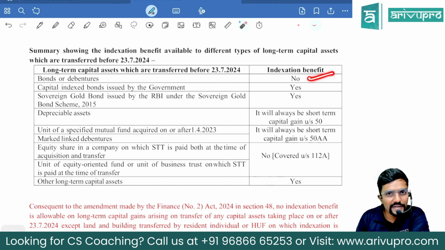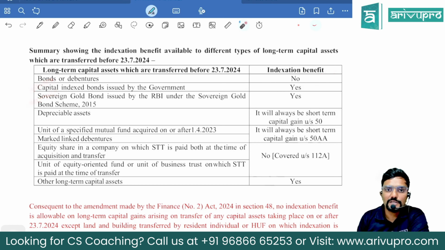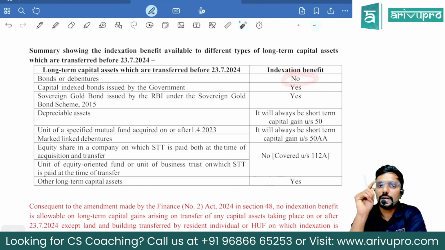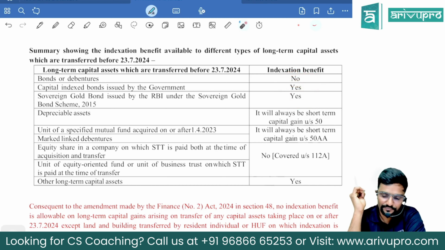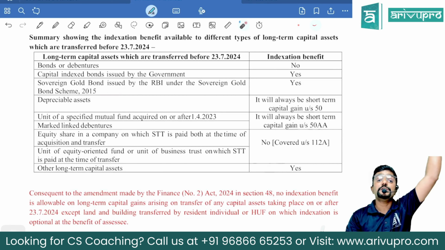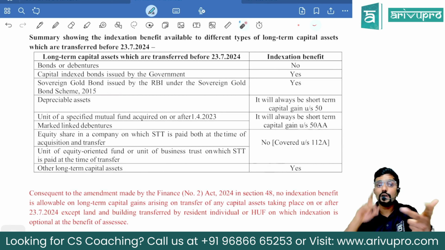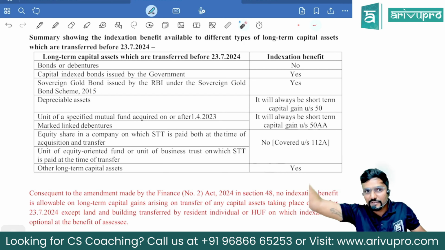Bonds or debenture, no indexation, guys. Except capital index bonds and sovereign gold bonds. For that, indexation is available, sir? Yes. Any other bonds or debentures, no indexation. Even if it was before 23rd July. Fine, sir. Next, depreciable assets, means on which section 32 depreciation failed because there is no asset in the block or no value in the block. Section 32 failed. Immediately section 50 will take over.